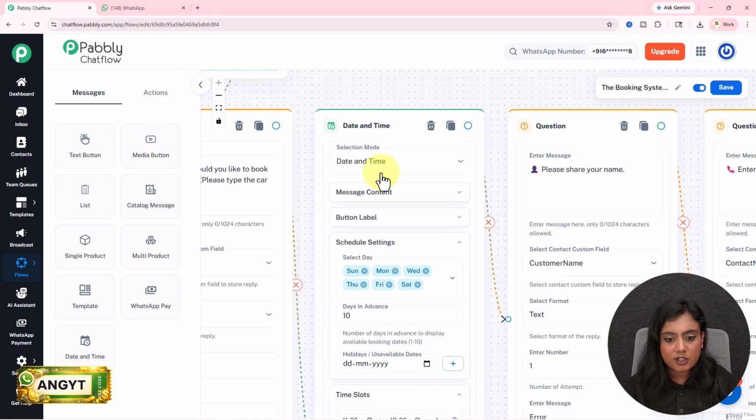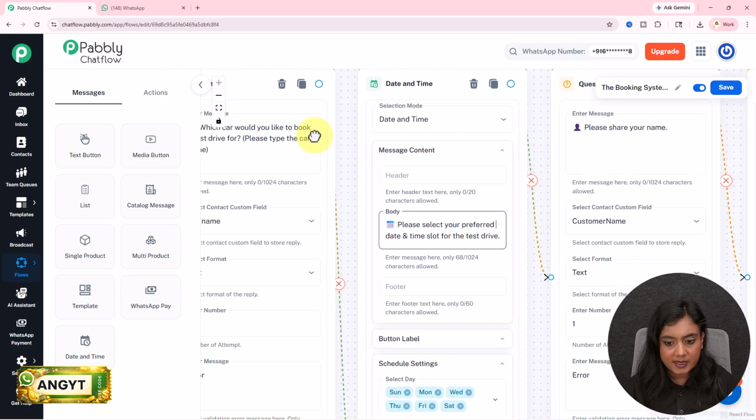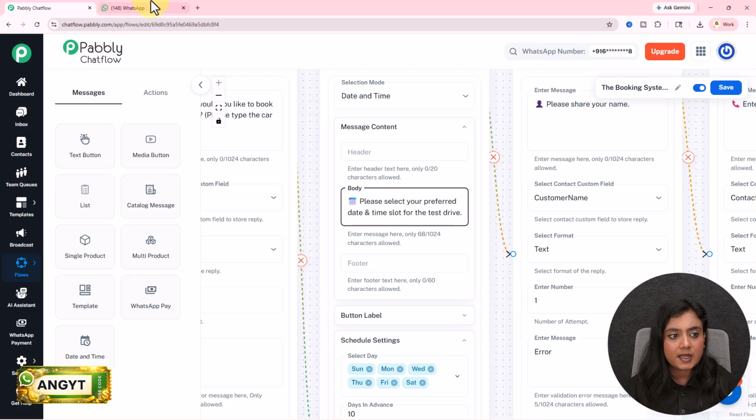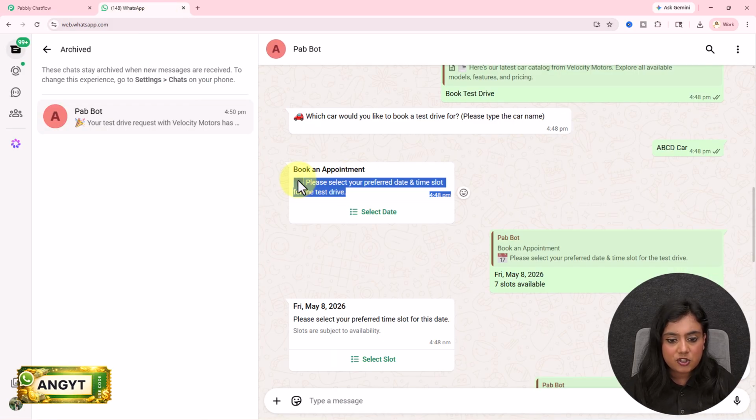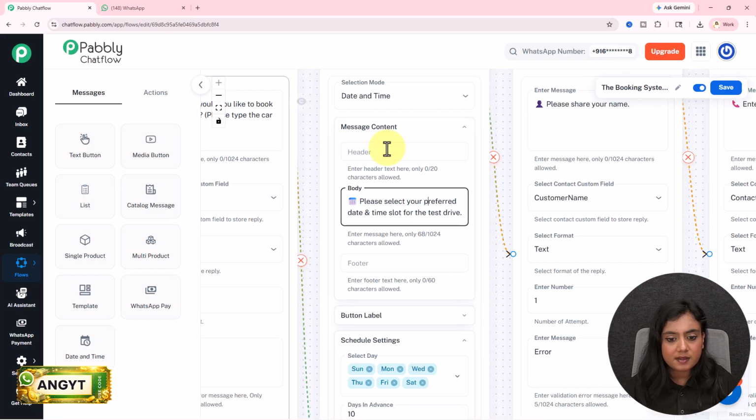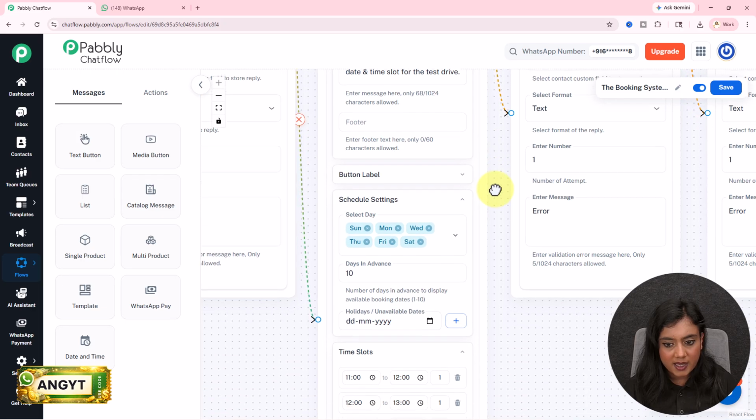After selecting the selection model, next is message content, under which we have to enter the body. I wanted to send this line, please share your preferred date and time slot. So I've entered that text in this body right over here under message content, and then after that it's button